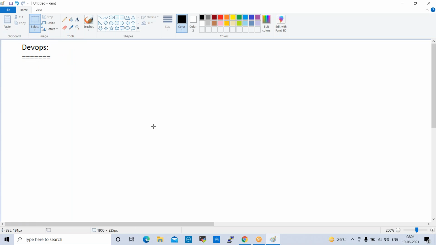Before going to tools, before learning tools, what are we going to do in DevOps? What are we going to automate with the tools? What is automation? Where do we do automation? What kind of applications will we automate? How do we deploy our artifacts? What is an artifact? What is the process? So before going to tools, we'll try to understand the process, because here process is important. First we'll try to understand the process, then we'll go to the subject. Okay, fine.